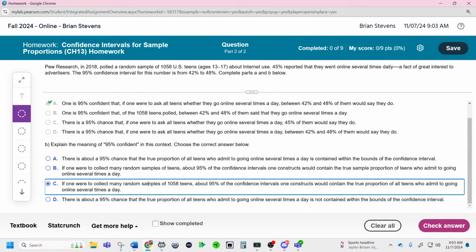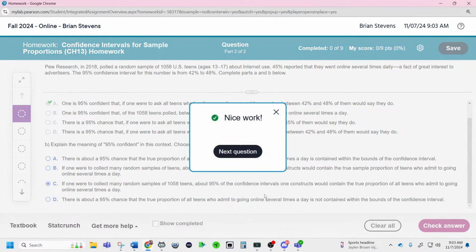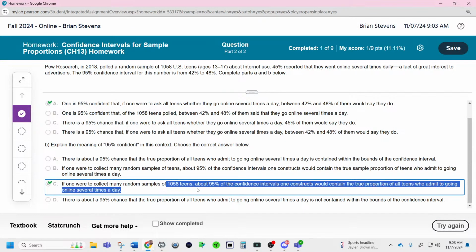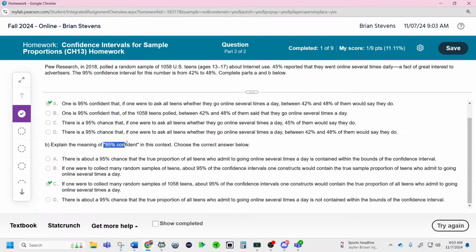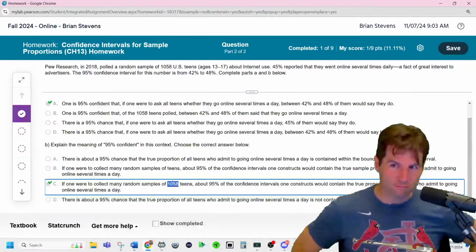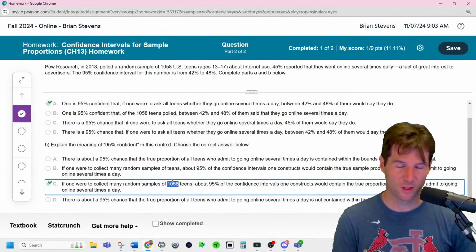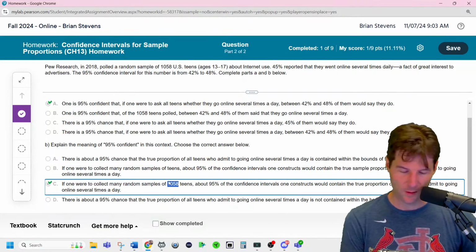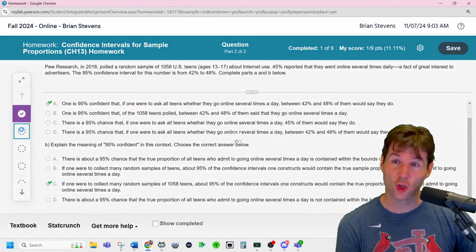Of the sample size. That's a little bit pedantic to say that you have to do it of the sample size. It's just, sure, in this context, we did a sample size of this. 95% confidence intervals: you make a whole bunch of them, 95% of them contain the truth 95% of the time. They're really being very pedantic with that right there, so sure.